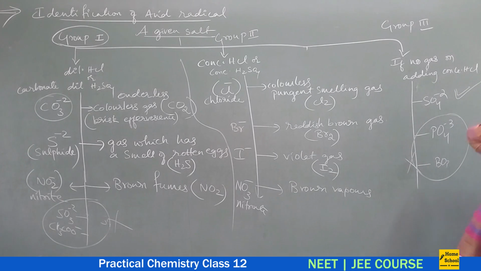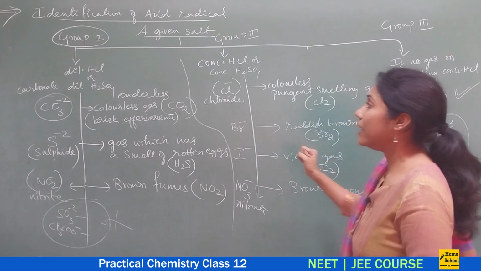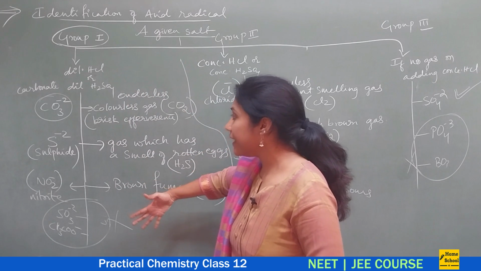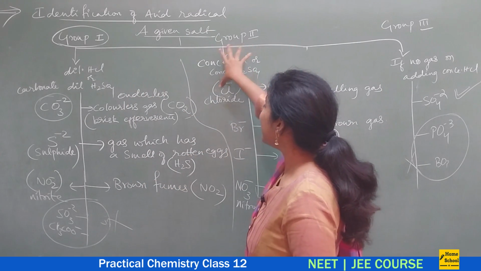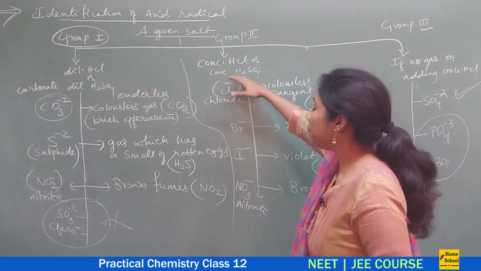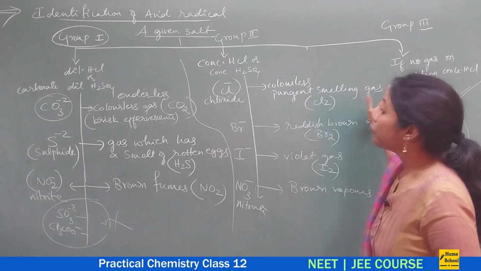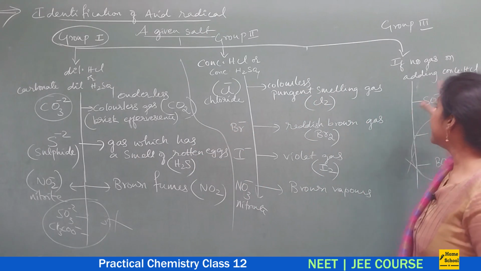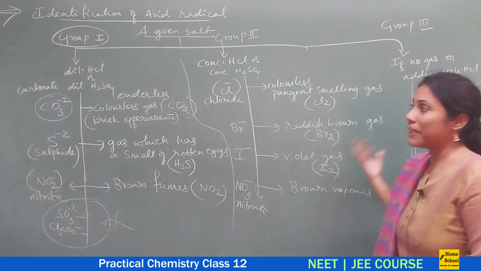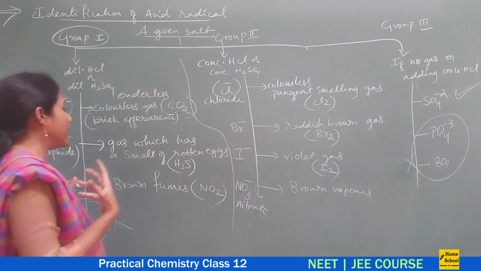So this is how, initially with the help of HCl, we can identify whether a group 1 radical is there. If a group 1 radical is not there in a salt, then we identify by adding concentrated HCl, and looking at the color of the fumes we can identify which acid radical is there. If no gas comes out, then it is identified that a group 3 acid radical, that is sulfate, may be present. So this is the basic information that everybody must know.